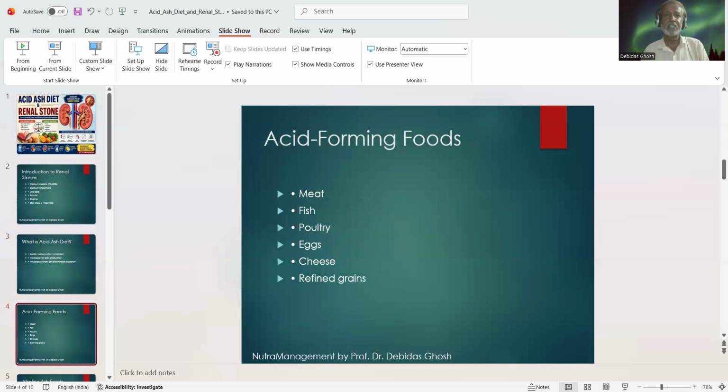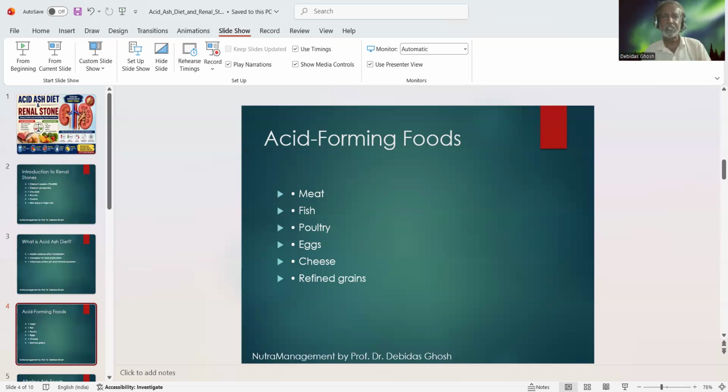Now, we discuss what the acid-forming foods under acidic diet are. The major ingredients of such acidic diet are red meat, poultry, fish, eggs, cheese, processed foods, and refined cereals that contain large amounts of sulfur-containing amino acids as well as phosphorus compounds.